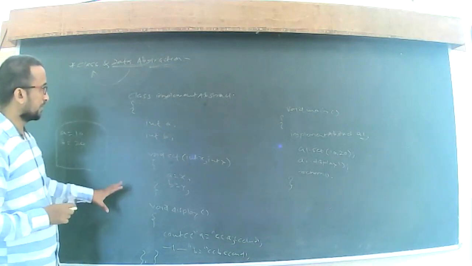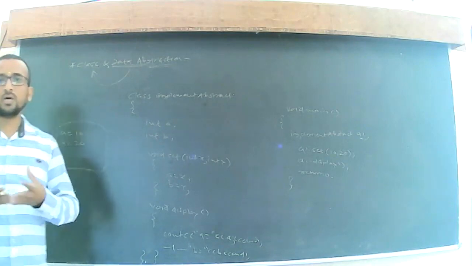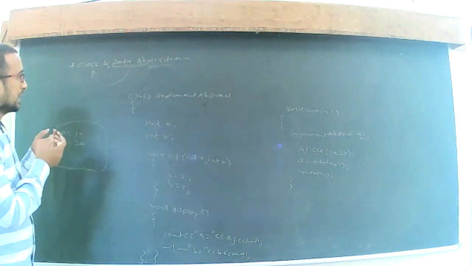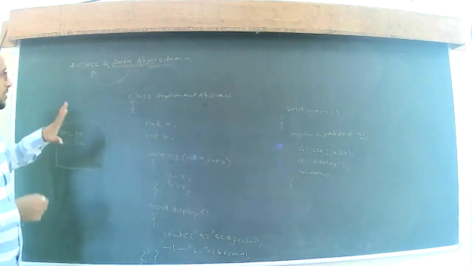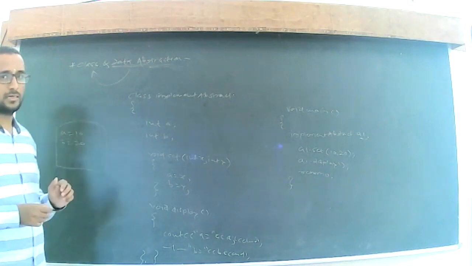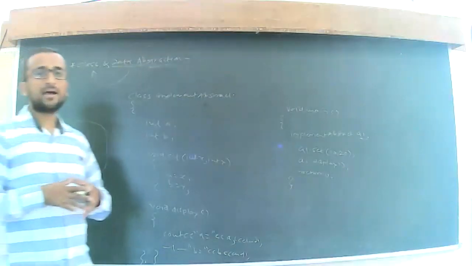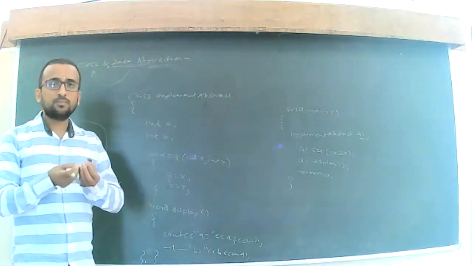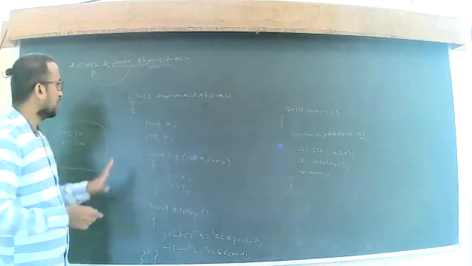But if you observe this program, we haven't used any kind of access specifiers. Means data abstraction or any kind of abstraction we haven't implemented in this program. So to implement data abstraction in this program, we need to use access specifiers.